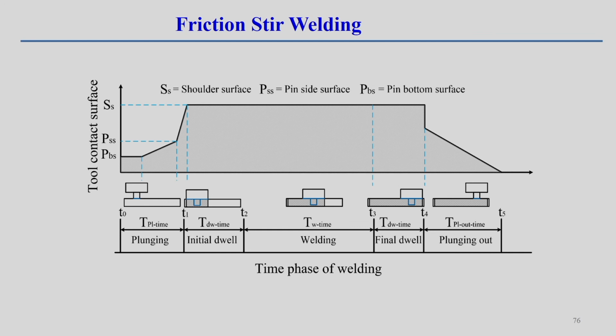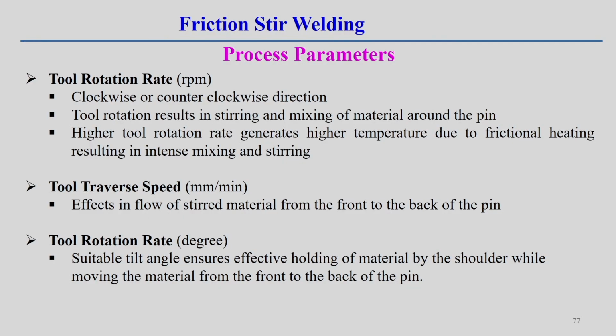Once a particular length of welding is over, then we remove the tool. But before removing the tool, we give the final dwell phase also, because once it is at the end position, we can keep it in that position for some more time. After that, we gradually remove the tool from the workpiece, that is called the plunging out phase. So, these are the typical time phases associated with the friction stir welding process.